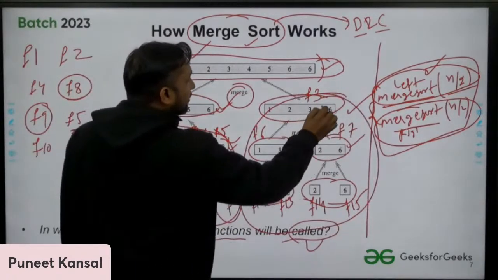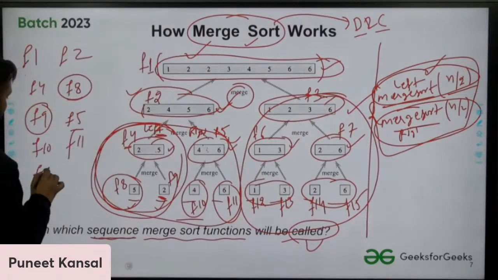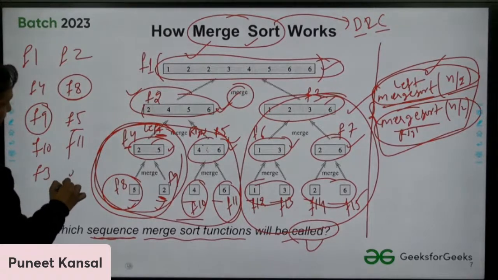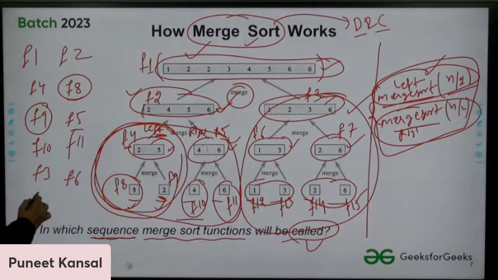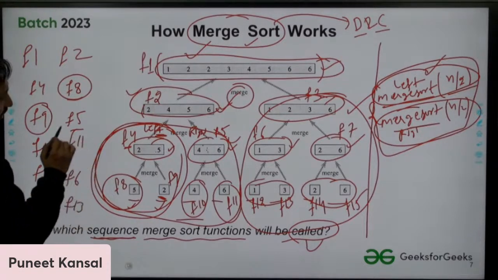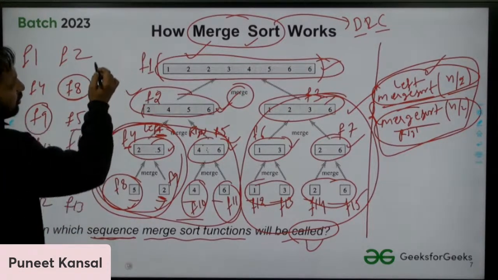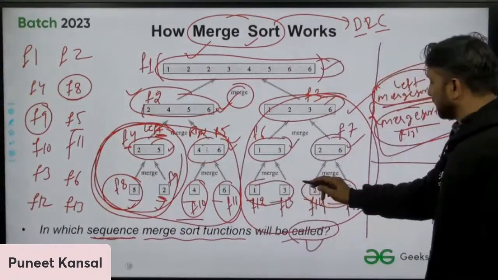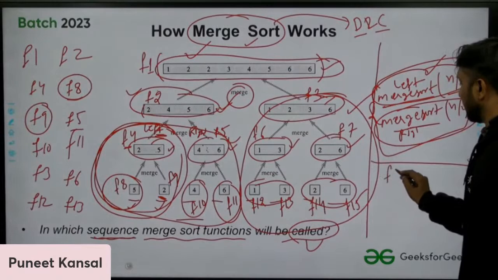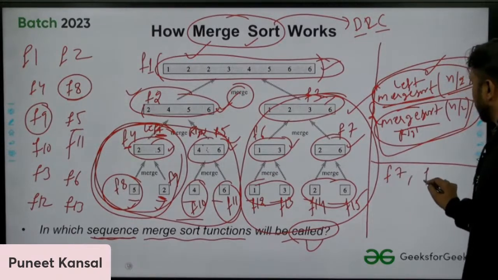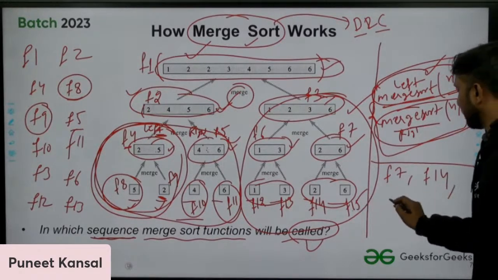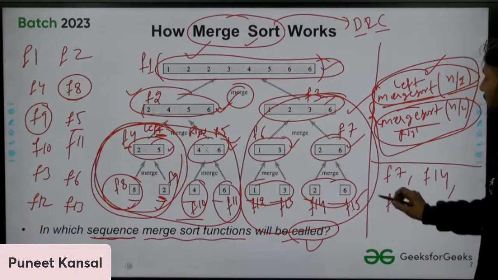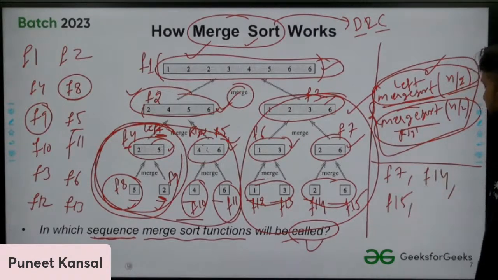In the right part, we will call F3, and then I'm directly writing now F6, and then F12, and then F13. After that, we will call F7, and then F14, and then F15. Okay, and after this, that's it. We called all the functions.